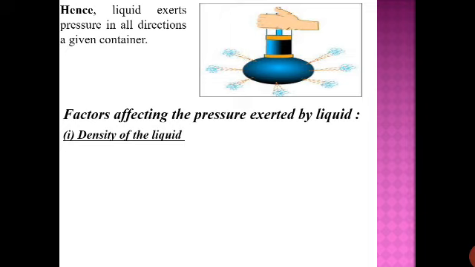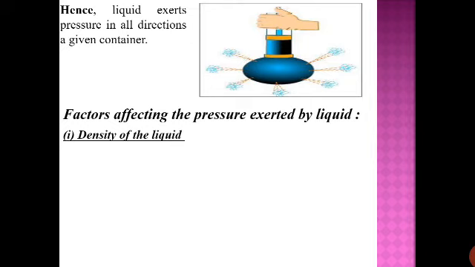So density is related to the closeness of the molecules. If the molecules are very close, meaning the object is most probably solid, then the density will be higher. And in a gas, the molecules are far away, so the density is less.